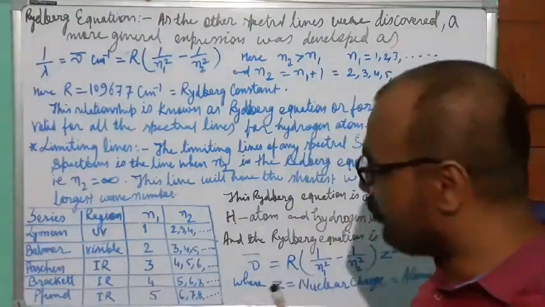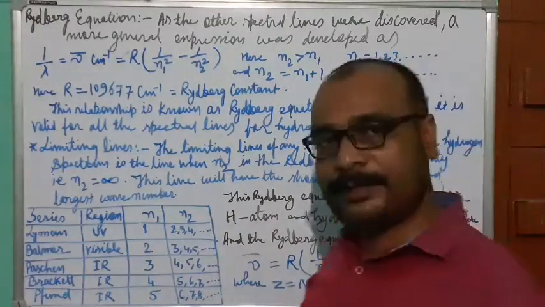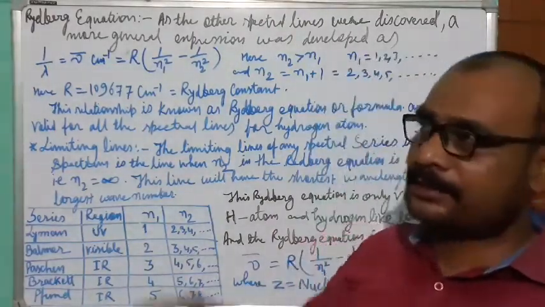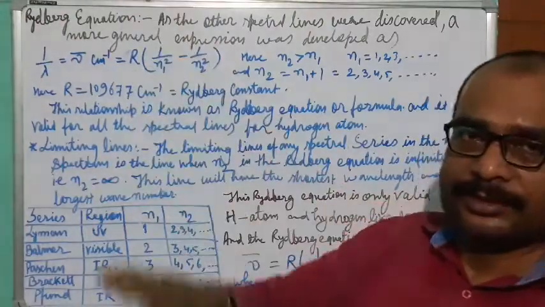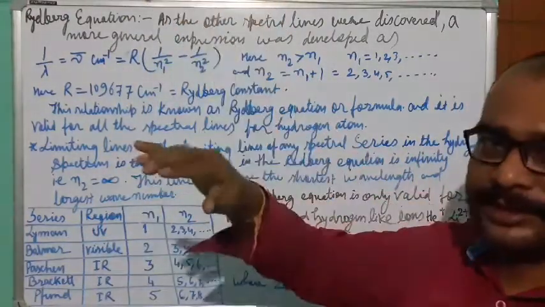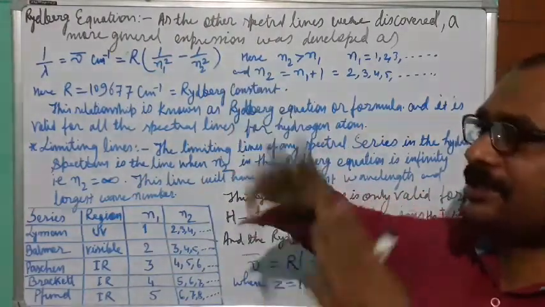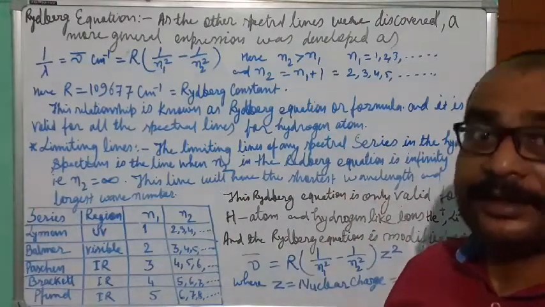It is an emission spectra. What we are talking about here is emission spectra. So when will there be emission? When electrons are jumping from higher energy to lower energy level. When it jumps from a higher energy level to a lower energy level, then the difference between those two levels, whatever the energy is, that is released. So that will appear as a color.